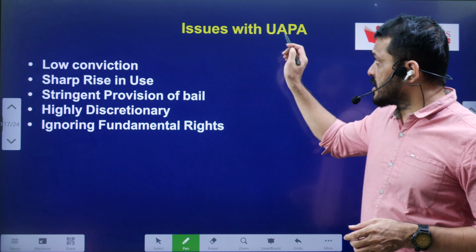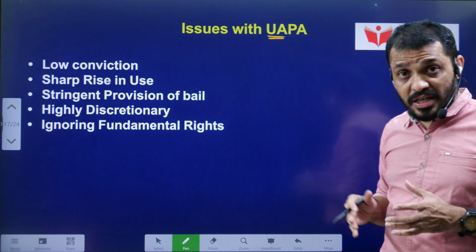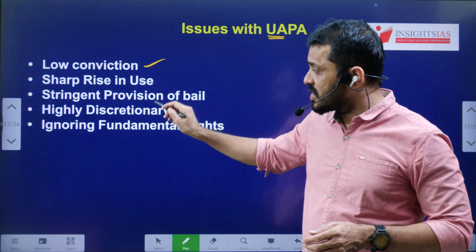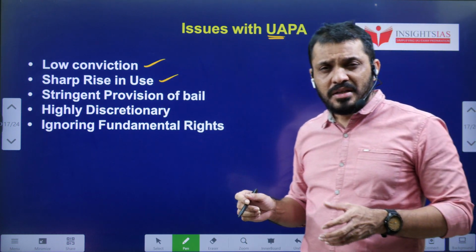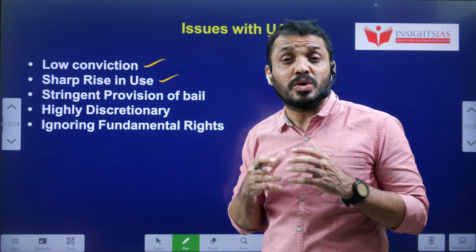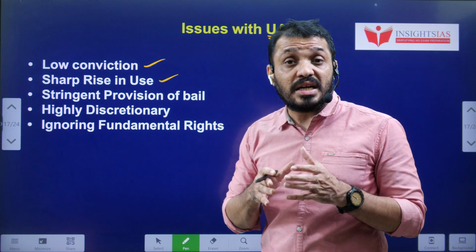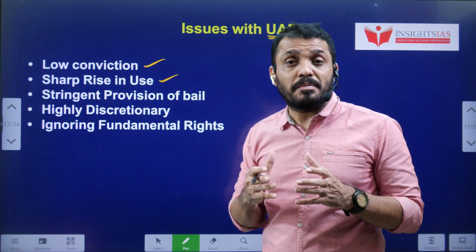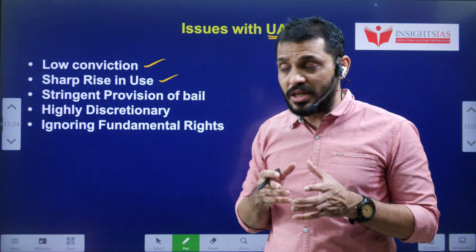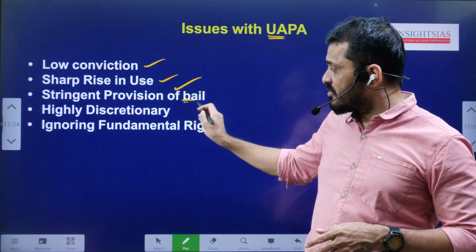And what are the issues related to UAPA? Like I said earlier: low conviction rate, and a sharp rise in use. That means governments also sometimes become so intolerant that even minor protests attract the UAPA. That means UAPA is being used in a very anti-democratic way. Stringent provisions of bail.